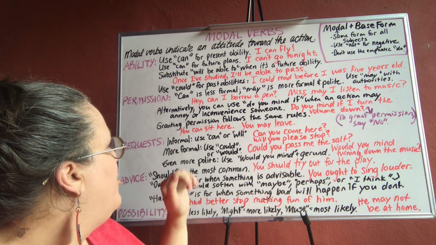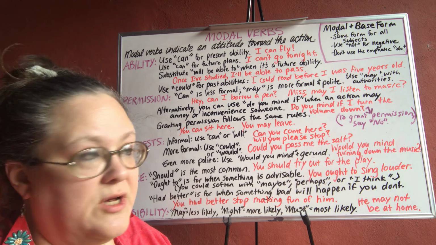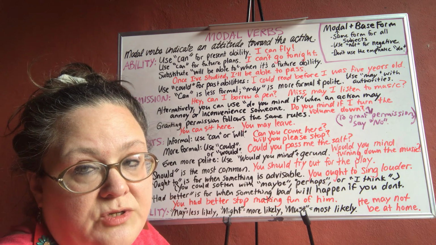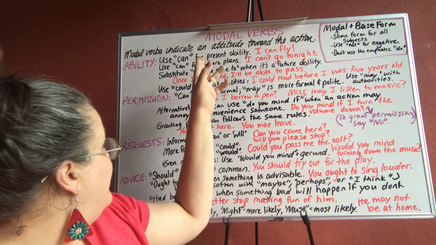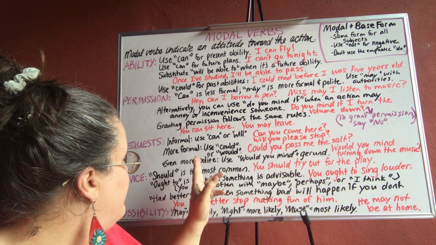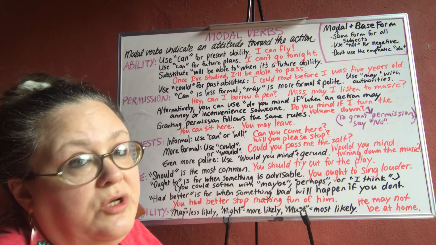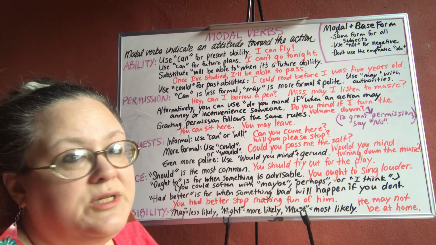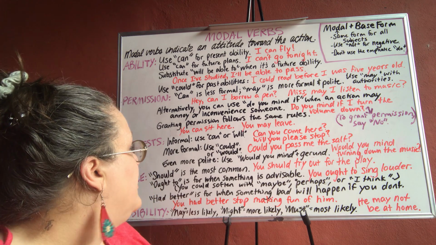Requests. So permission is asking if I can do something. Requests is asking someone else to do something. Informal, you can use can again, so can be used for all three of these. You can use can, or you can use will. Can you come here? Will you please stop? So you can see that will is a little bit more blunt, and can is a little softer.